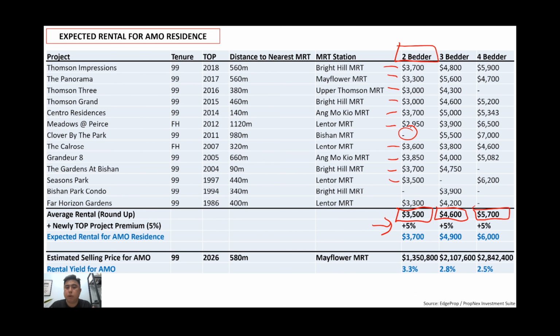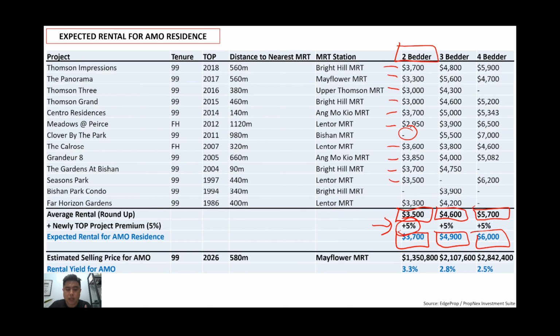Practically it's because people enjoy the new facility, they're going to be the first tenant to shift into the unit. So usually for newer TOP projects, they'll command a slight premium. And to be conservative, I only put it at 5%. So for AMO, I'll be expecting about 3.7, 4.9, 6K for 2, 3, 4-bedder respectively.